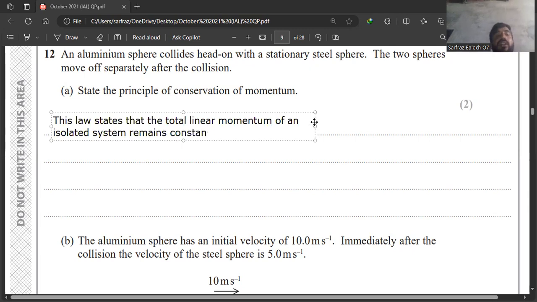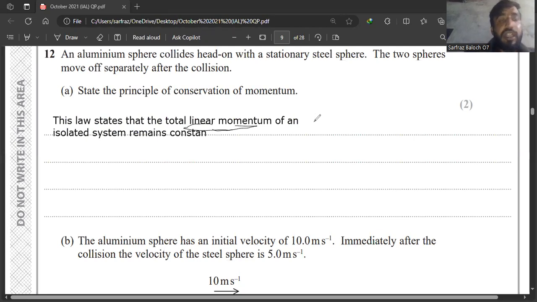This is our question, the principle of conservation of momentum. This law states that the total linear momentum, say we have one body or two bodies or three bodies, and all these are colliding with each other, then before collision or after collision, their total momentum will remain constant. This is the statement of the principle of conservation of linear momentum, or it can be written in another way.